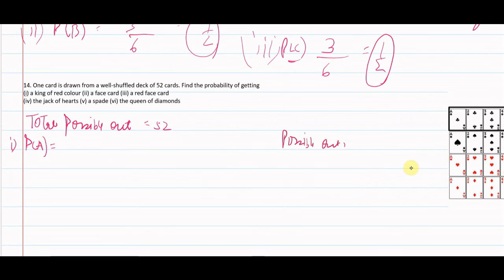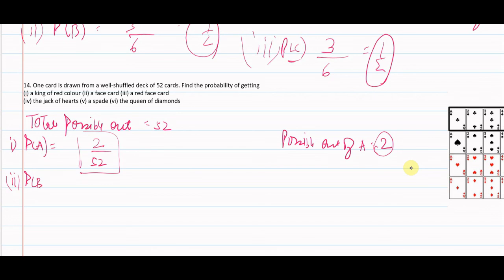Possible outcome of A event is 2. So the probability would be 2 by 52.